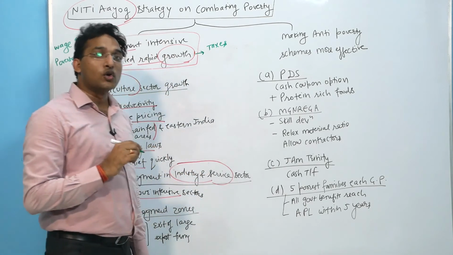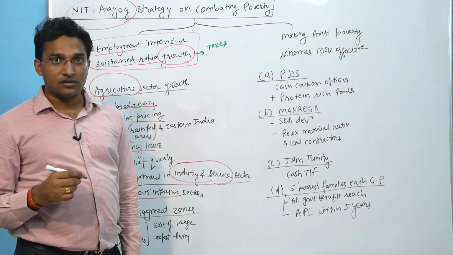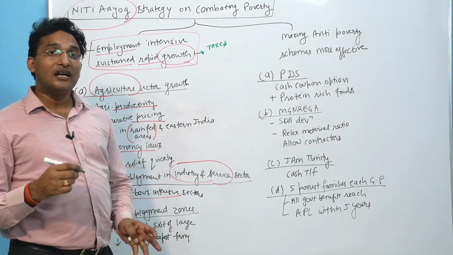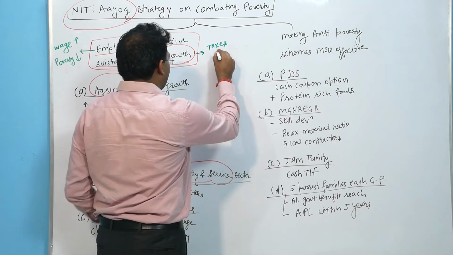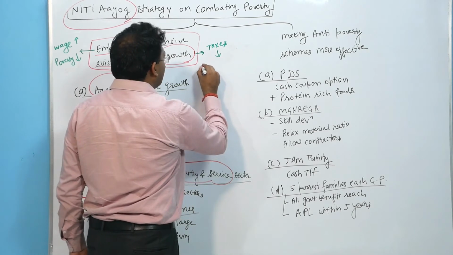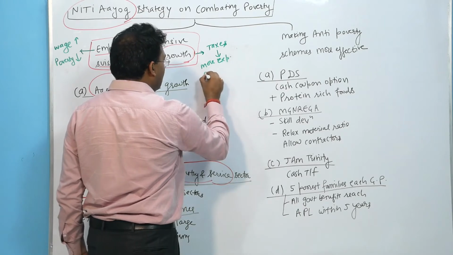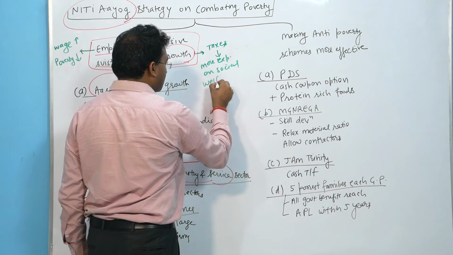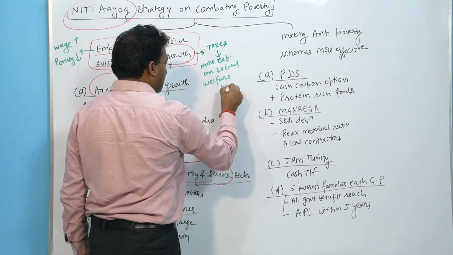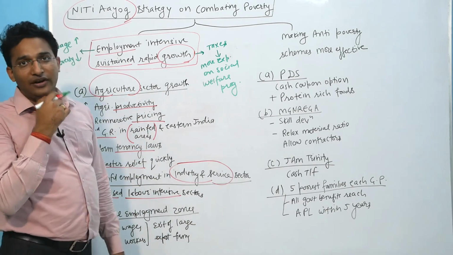When industry, the service sector and the agriculture sector grow, ultimately the taxes increase, and when taxes increase, it results in more expenses on social welfare programs, which ultimately leads to the removal of poverty.